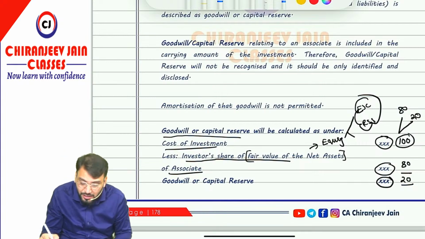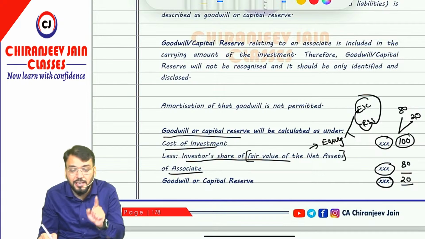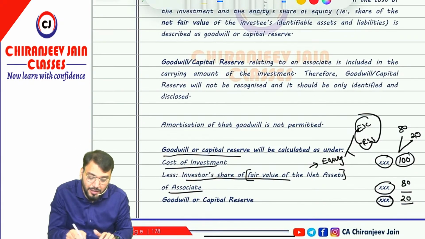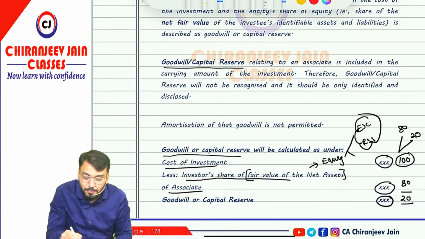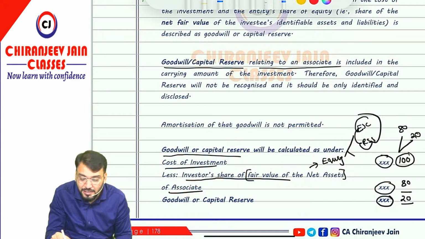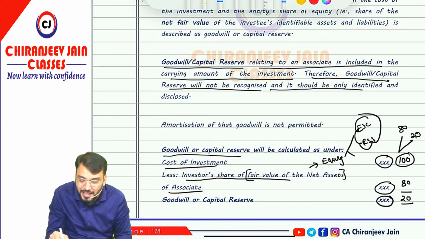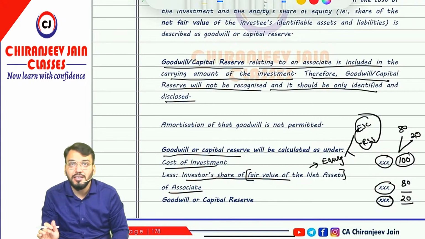Once again, goodwill or capital reserve will be calculated and disclosed, but will not be recognized in the consolidated financial statement. Have you understood this point? The first step is calculation of goodwill or capital reserve. But goodwill or capital reserve relating to an associate is included in the carrying amount of investment. Therefore, it will not be recognized. It should only be identified and disclosed.